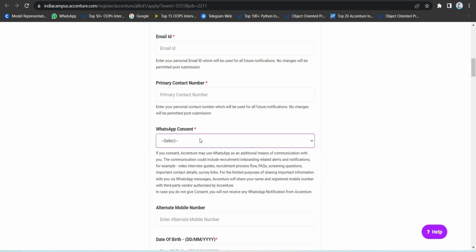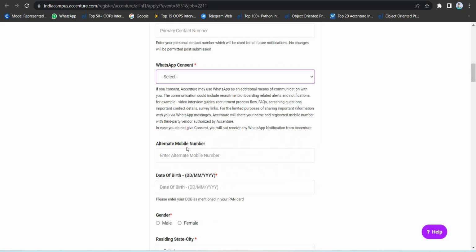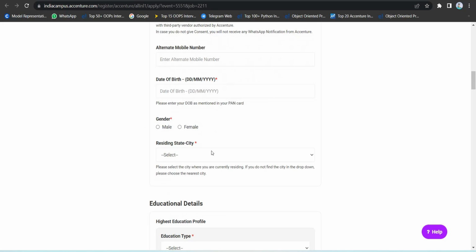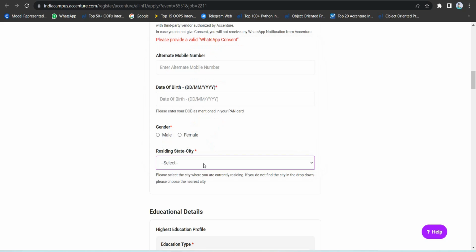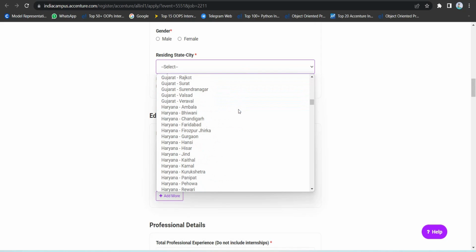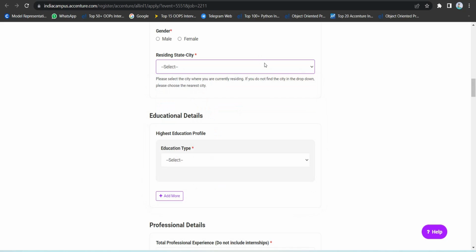If you give a WhatsApp number for this role, whenever your application is submitted you get a message on WhatsApp, and you may get interview mail and exam mail, everything from the WhatsApp message itself. So it's your wish, yes I consent, or I do not consent. Alternate mobile number is optional only. Your date of birth, gender, residing state: if you are from Tamil Nadu, then Tamil Nadu, or if from Andhra, then Andhra, Bihar, Gujarat, all over India you can apply.